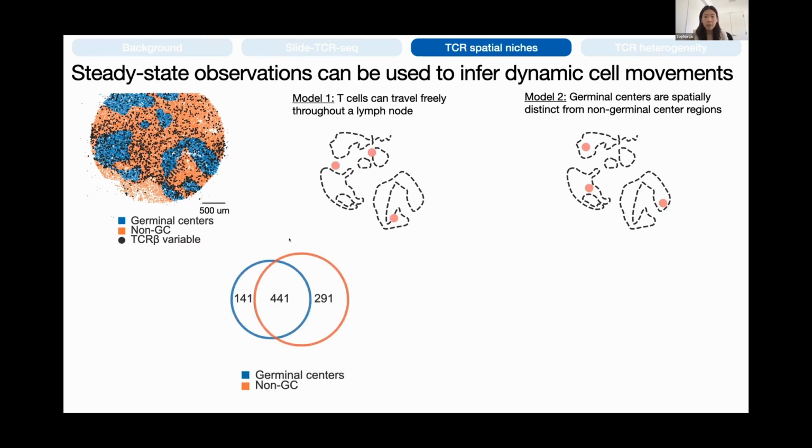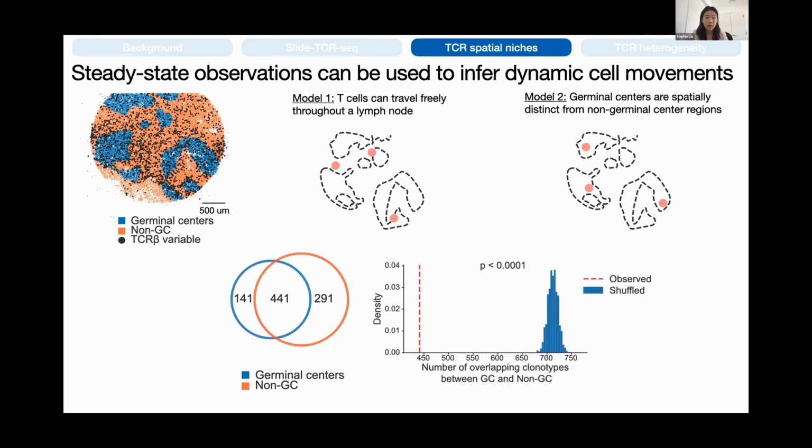Well, we can start by looking at the number of clones that are shared in the blue versus the non-GC orange regions. And we see that there are actually many clones that are shared between the two. This is consistent with our knowledge that T cells can migrate in from non-GC to GC regions. But what does this mean in the context of these two models, the random movement versus the spatial segregation?